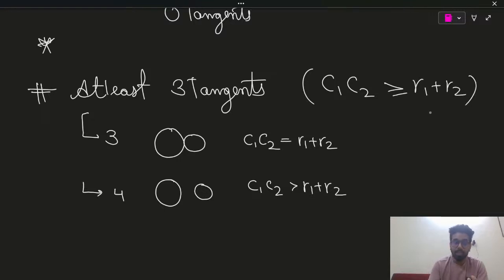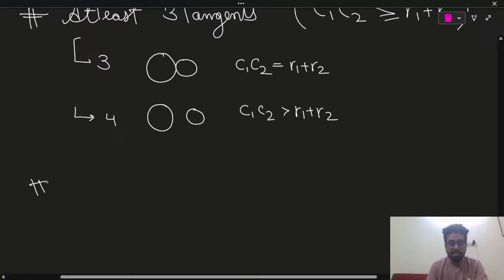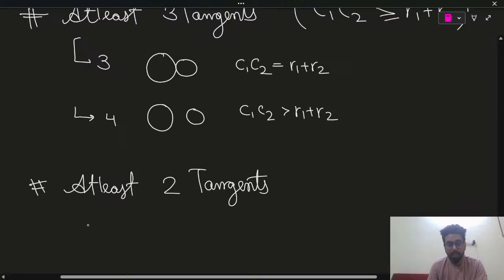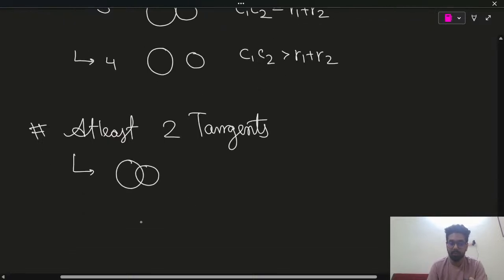Okay? Now, if the examiner says at least 2 tangents, what will you do? Let's analyze quickly. At least 2 tangents means either you will have it like this. So what is the condition for this one?